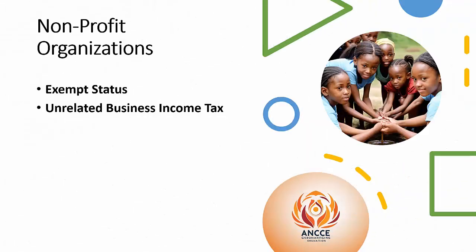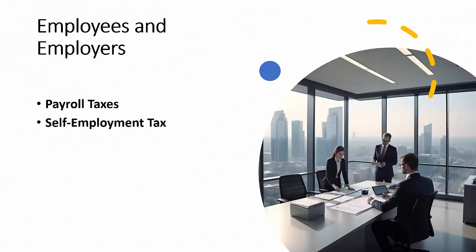5. Nonprofit organizations. Exempt status. Nonprofit organizations, such as charities and religious institutions, may be exempt from income tax. However, they may still be subject to other taxes, such as payroll taxes for their employees and property taxes on real estate. Unrelated business income tax. If a nonprofit engages in business activities unrelated to its primary mission, it may be subject to UBIT on the income from those activities.